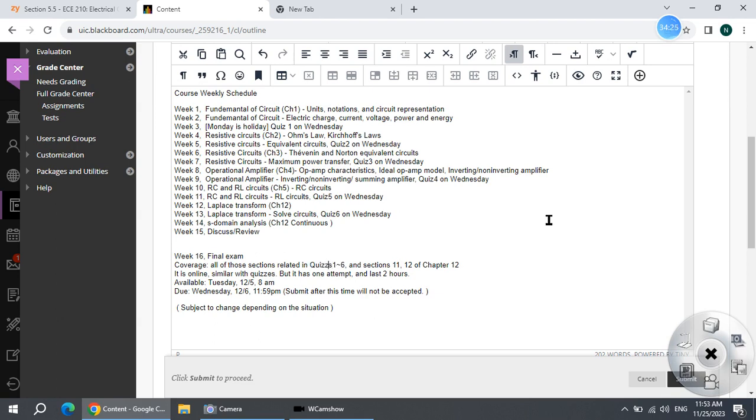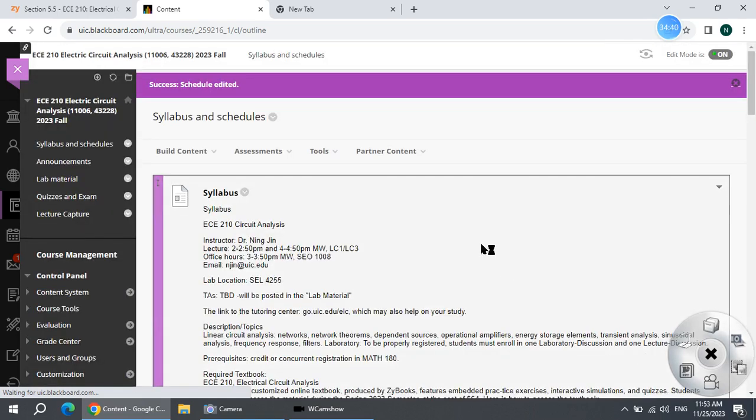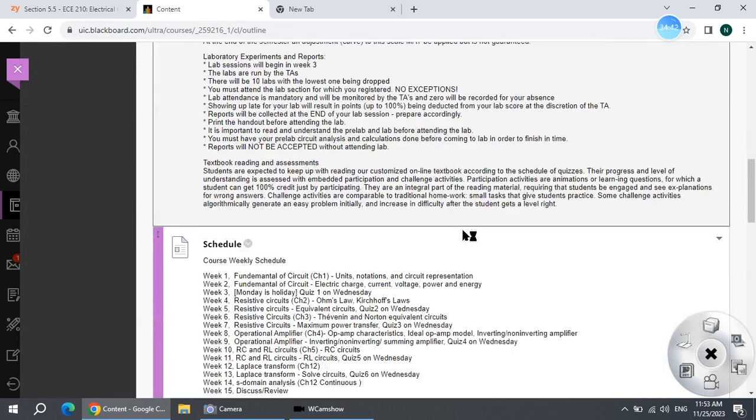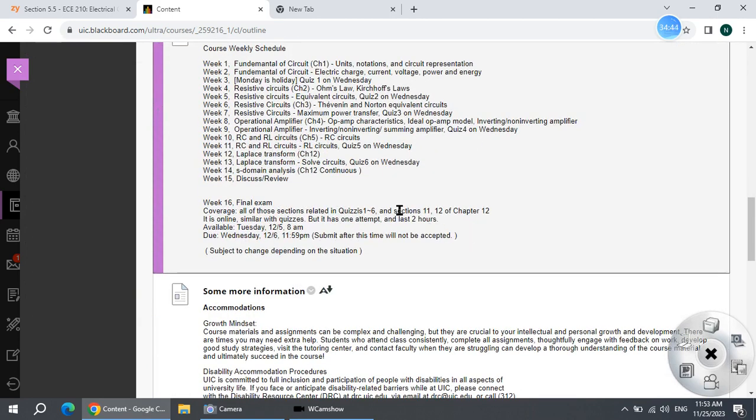Quizzes. Okay. Yeah. Submit. All those quizzes, the sections related with those quizzes, and these two sections.